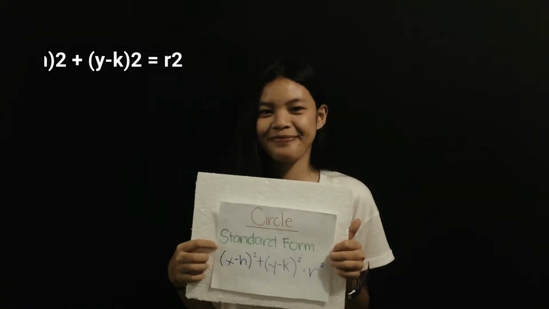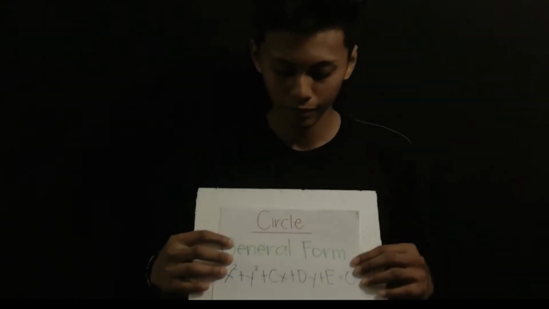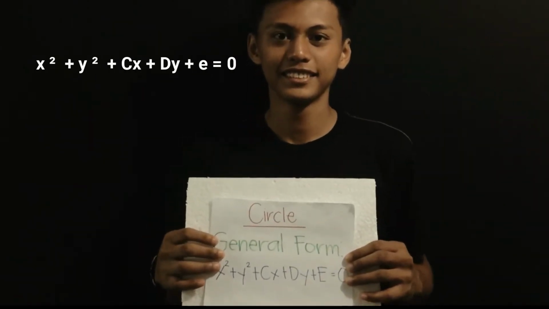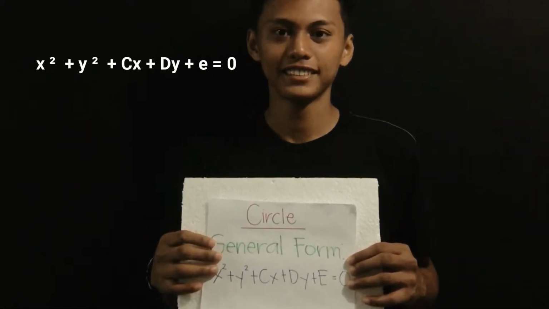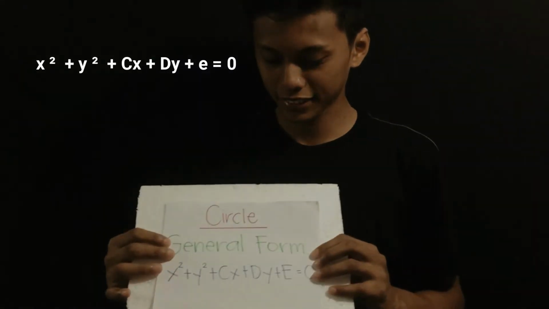The standard form of a circle is the quantity x minus h squared plus the quantity y minus k squared equals r squared. On the other hand, the general form of a circle is x squared plus y squared plus cx plus dy plus e equals 0.